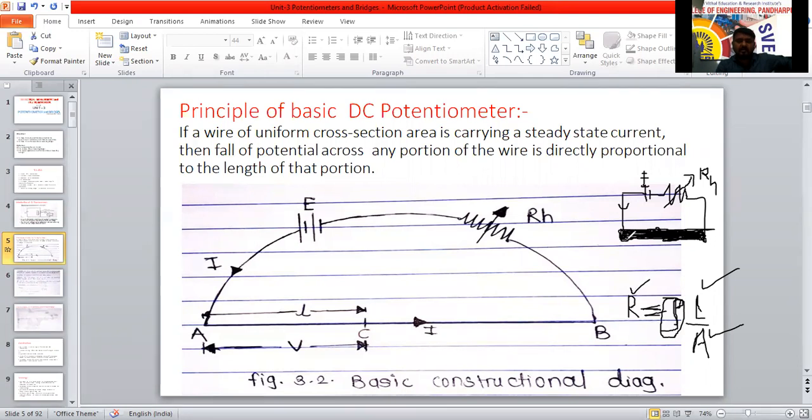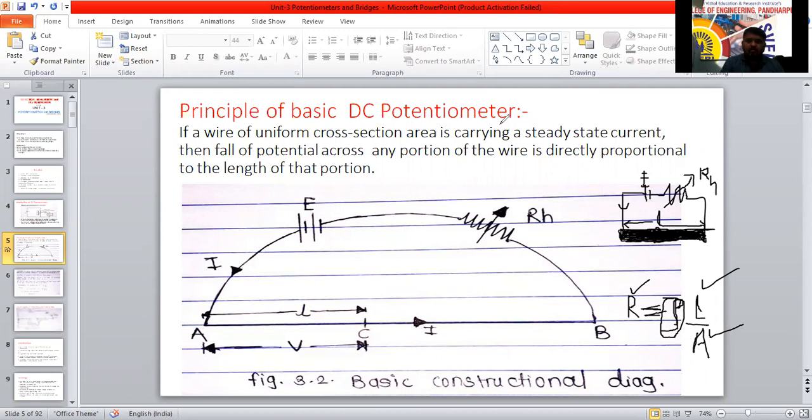But what I am telling here, the uniform means all the area, all the places, the cross-sectional area of this conductor is same only. Uniform cross-sectional area here. So area is constant now. Uniform cross-sectional area is used, so it is constant cross-sectional area. But the total length, I will consider this one as L. That is called total length of the conductor here.